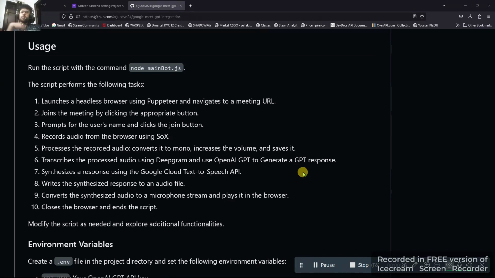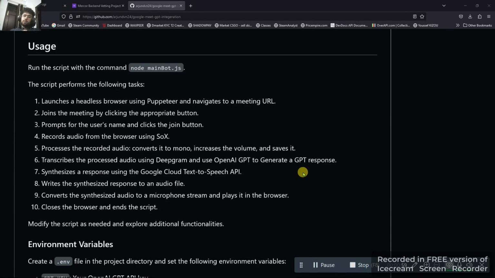Then the main user is prompted to admit it into the meeting. Then a recording is started and it listens to the user's question, then it stops, transcribes the whole audio into text, and has OpenAI give a reply to it.